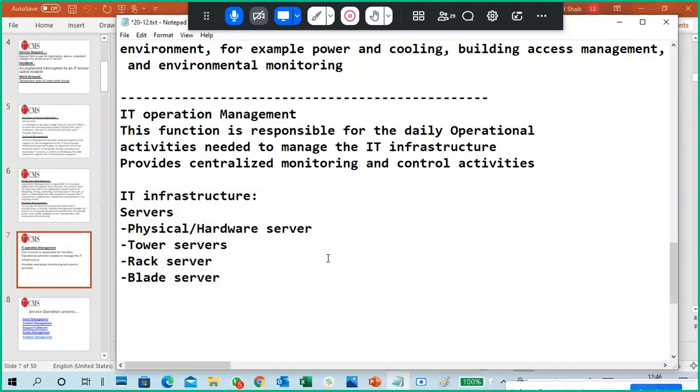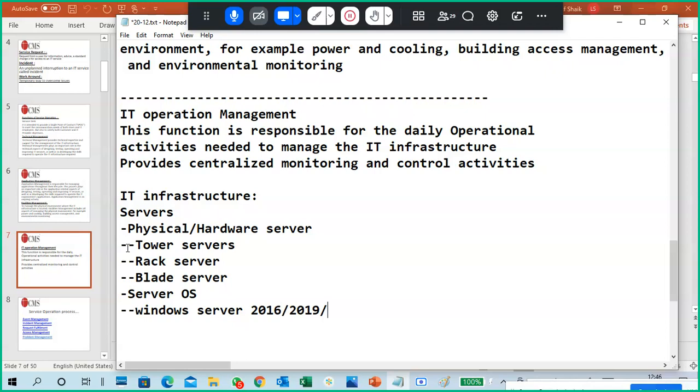Okay, so different types of physical servers. Main server operating systems we have to maintain, like Windows servers. The current version is 2019. I put 2016, 2019; 2022 is about to come.